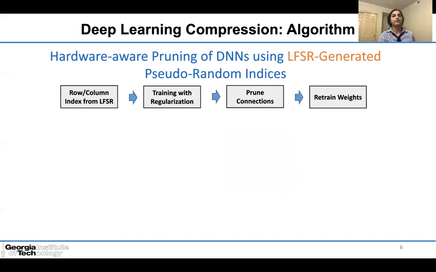The last step of the process is to retrain the pruned network for several epochs to fine-tune the remaining connections so that they better compensate for the removed ones. Using a PRS for generating the locations of zero weights in the connectivity matrix makes it easier to generate the indices on the fly instead of being stored in a separate memory subbank.